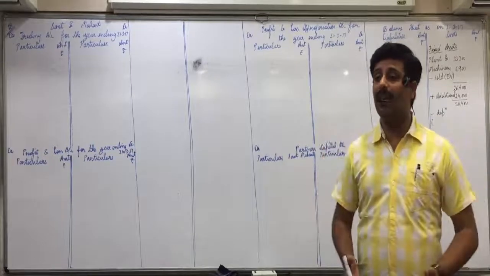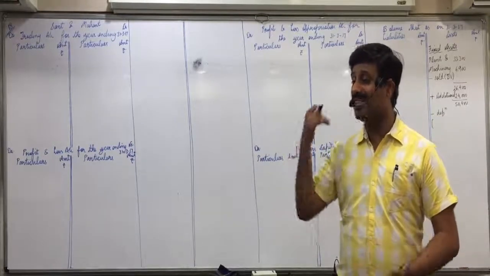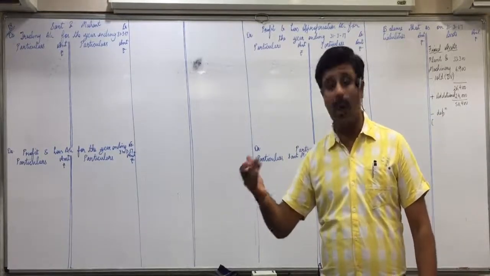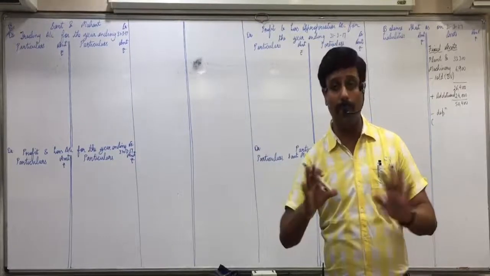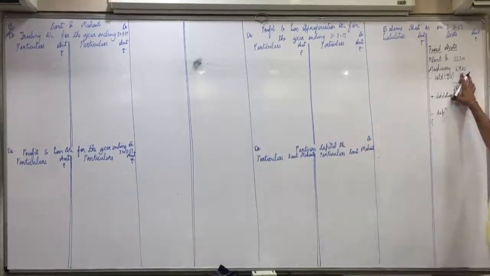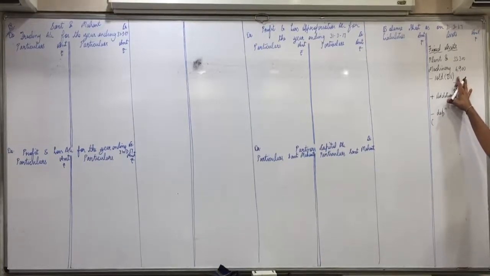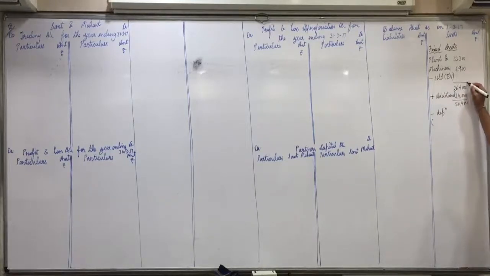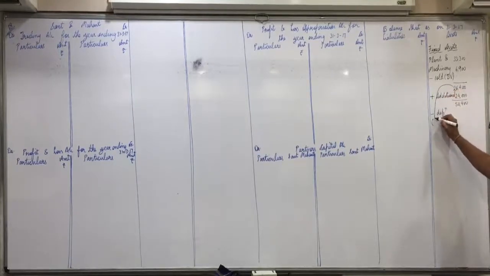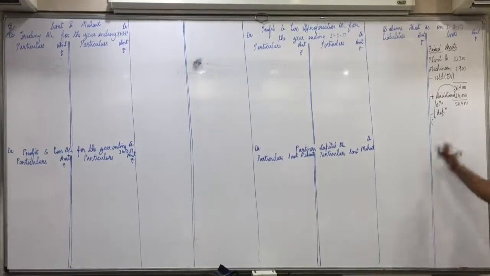If you purchase on 1/4/16, you use it for full year, but you are selling on 1/4/16. So how much period do you use in the business? No. Means on this machine we don't have to count depreciation because we don't use it at all. We sold it on the first day itself. After selling this, what remains? That we use for full year. So on 26,400, you'll count 15% depreciation for full year. Do it, 26,400 at 15%.